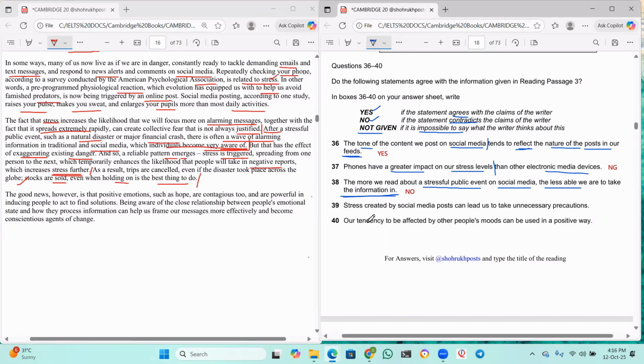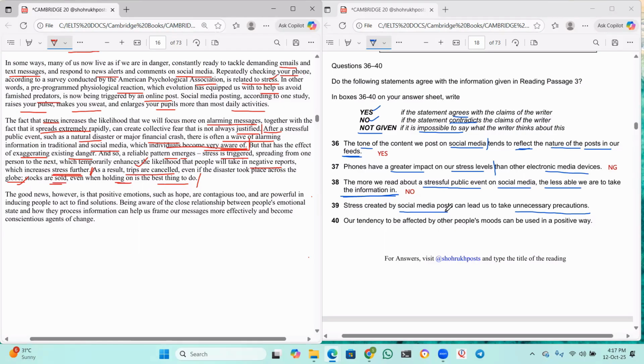Okay, next. Stress created by social media posts can lead us to take unnecessary precautions. I think yes. Why? The answer is in the last sentence. You see that? As a result, trips are cancelled even if the disaster took place across the globe. It means, suppose we are here in one country, if the disaster happens in some other country, still the trips are cancelled. That's what he says. Stocks are sold even when holding on is the best thing to do. So even at the time you have to keep the stocks, the stocks are sold here. So all these things are unnecessary precautions.